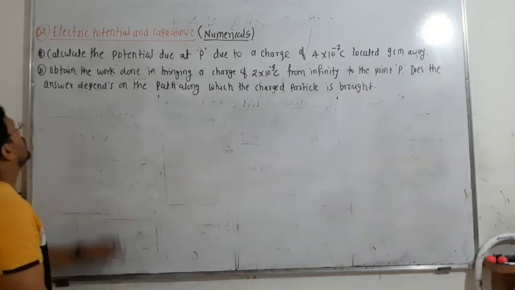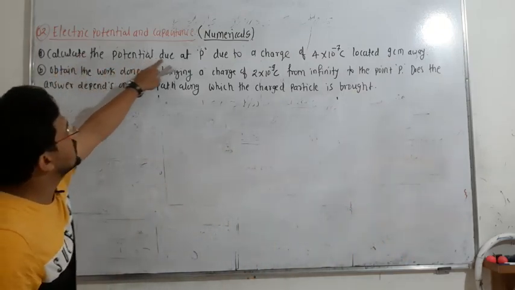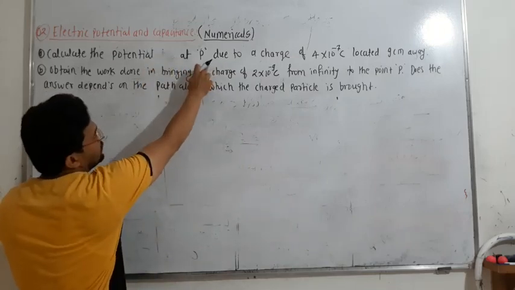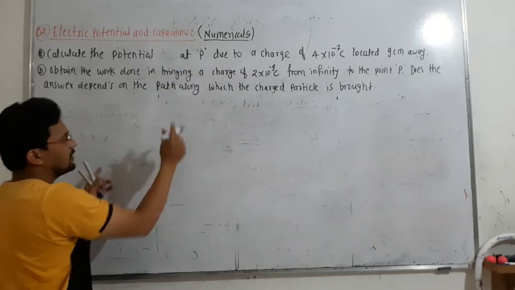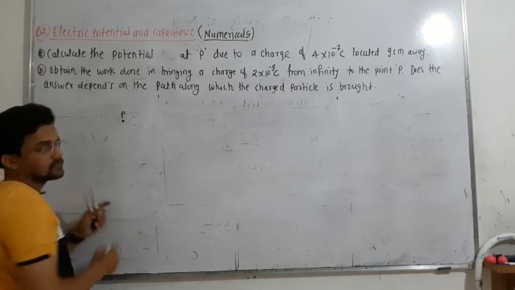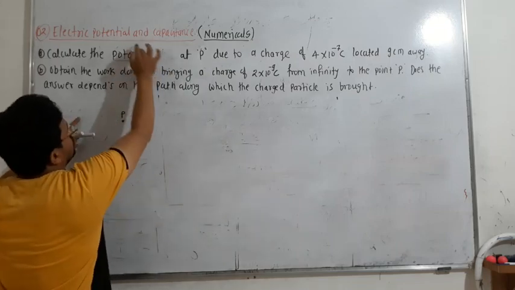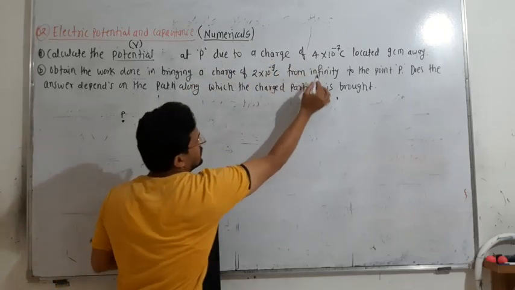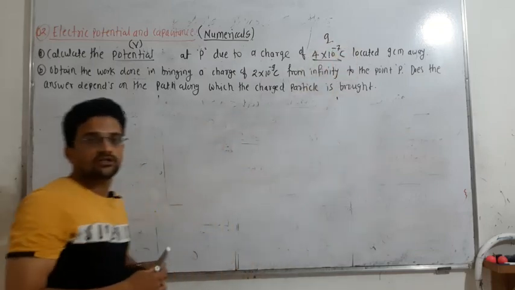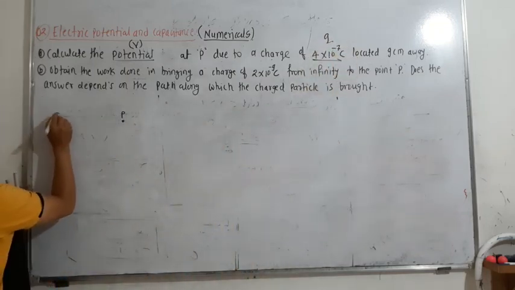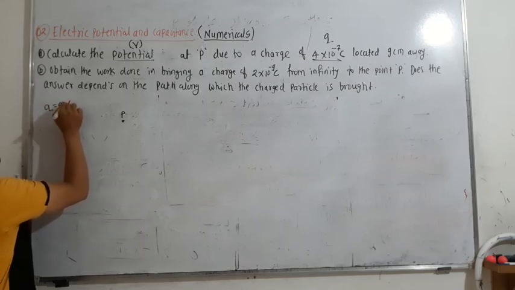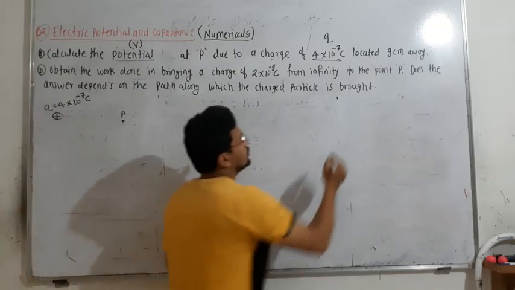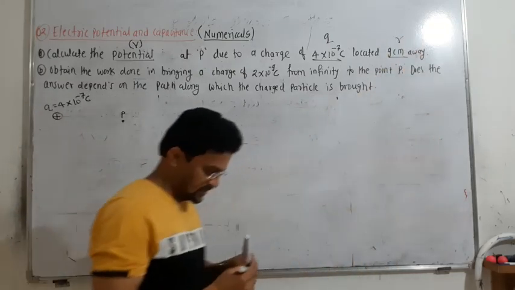Calculate the first one. Calculate the potential at point p, meaning you have to find V, due to a charge of this much. So q is given. I will mention here that the charge is positive. So q is equal to 4 into 10 to the power of minus 7 coulomb, located 9 centimeter away. This is r, which is given.